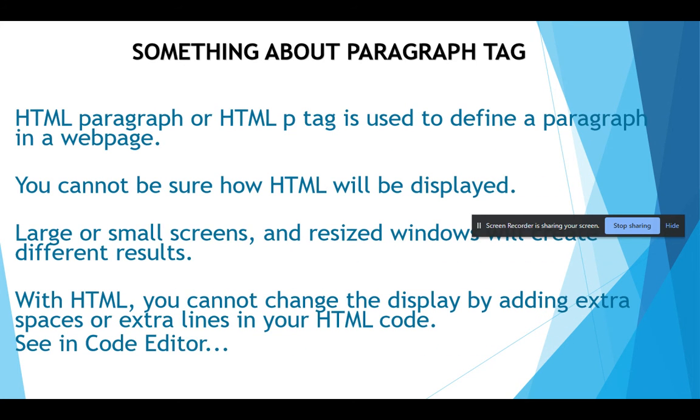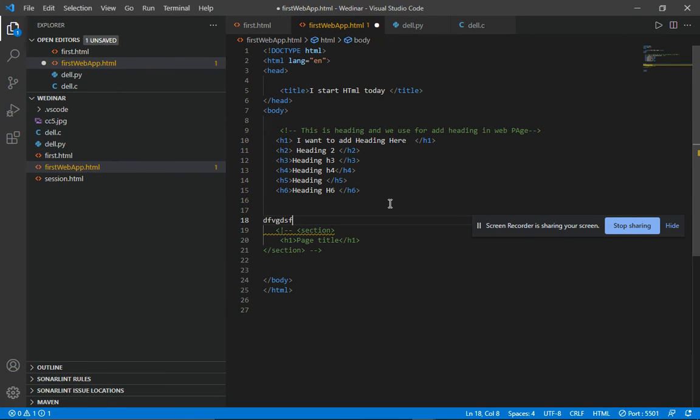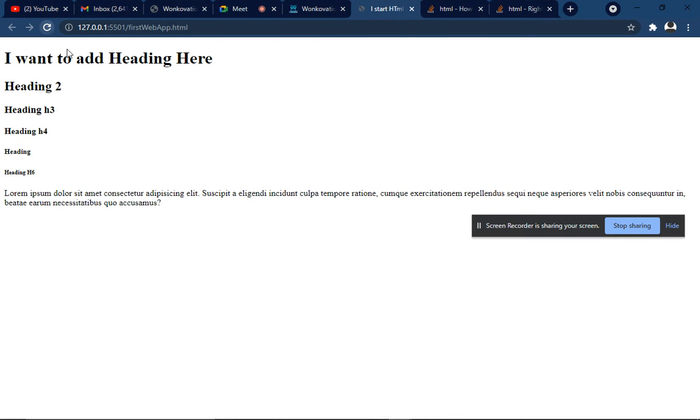Okay, so I will move to something about the paragraph tag, because a paragraph tag always starts a new line, and it's usually a block of text. So you can see that when I write this in a simple way, this is also our paragraph. Just a minute. I don't know why. Like you can see that I just save it. I will move to my browser. You can see that this is a sample paragraph.